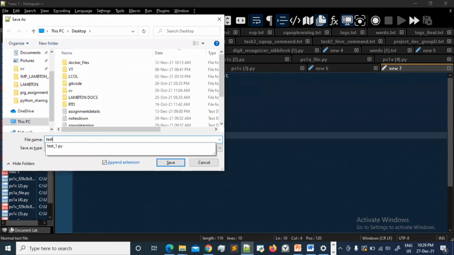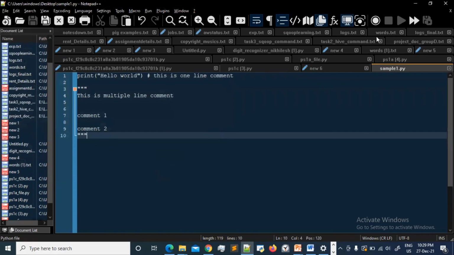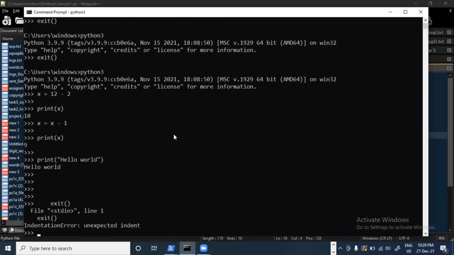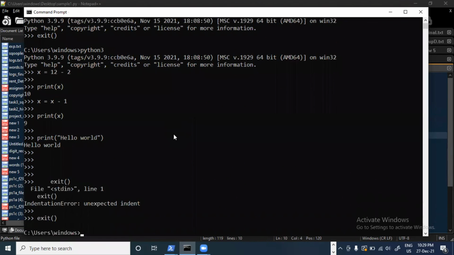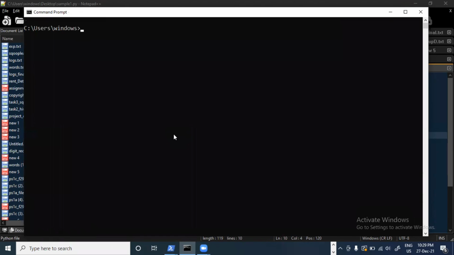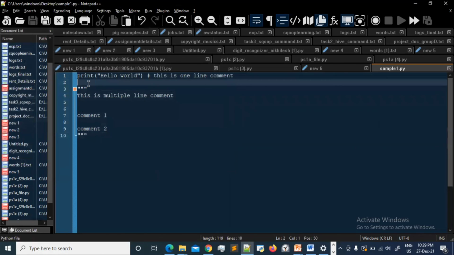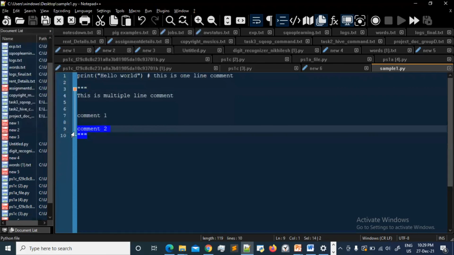Let's save it as test1.py. It's saved. If I go to the desktop, Python sample, as I said, hello world, because anything in between these three inverted commas is considered a comment. Anything after this hash symbol is considered a comment.